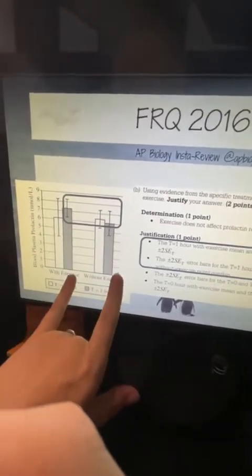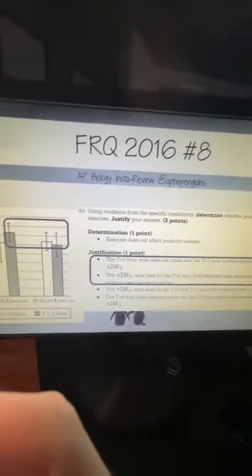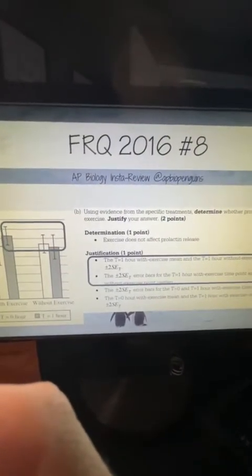So you could have compared time 1 without exercise and time 1 with exercise. And again, said that those error bars overlapped. Okay, so again, if you're going to say the data is not statistically significant, you need to tell them which error bars you are looking at, and you need to be very, very clear about which ones. You can't just say the first one and the fourth one. What are you talking about? Give them details based on the graph. Don't be vague. Tell them exactly what you're trying to let them see.